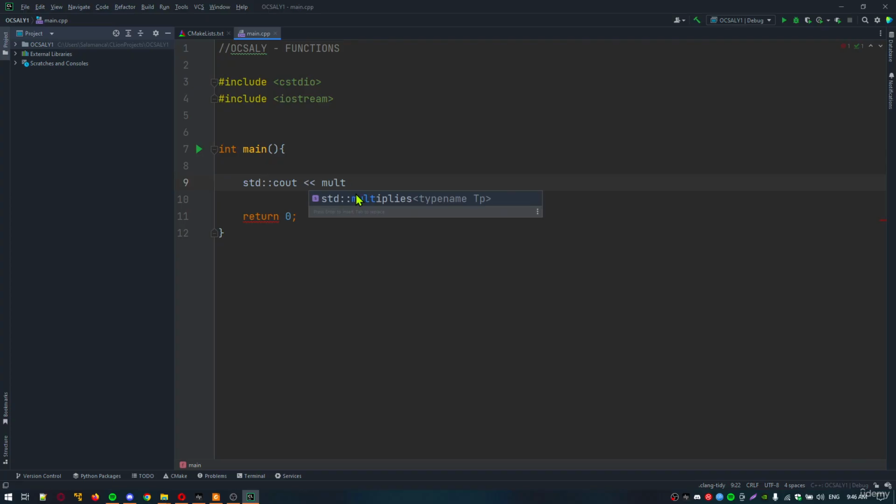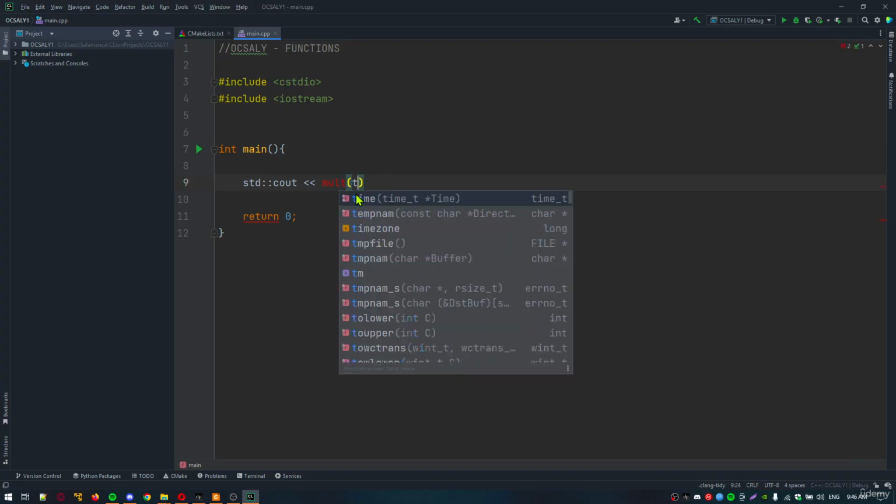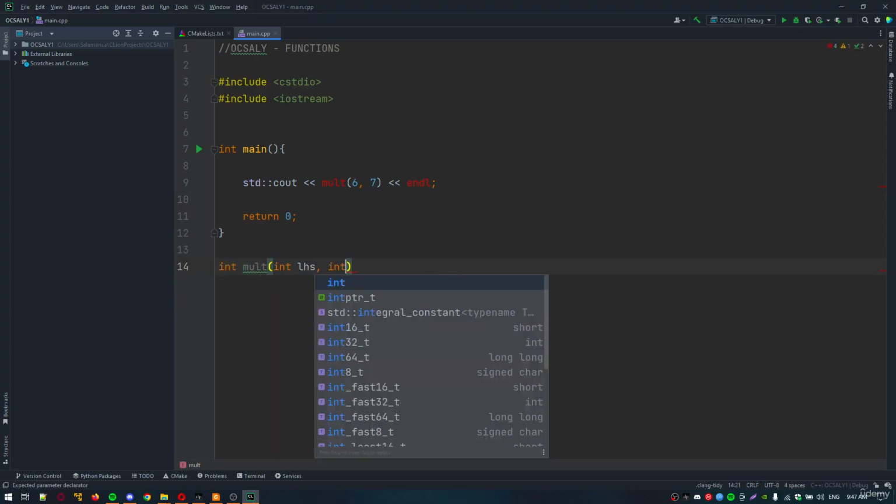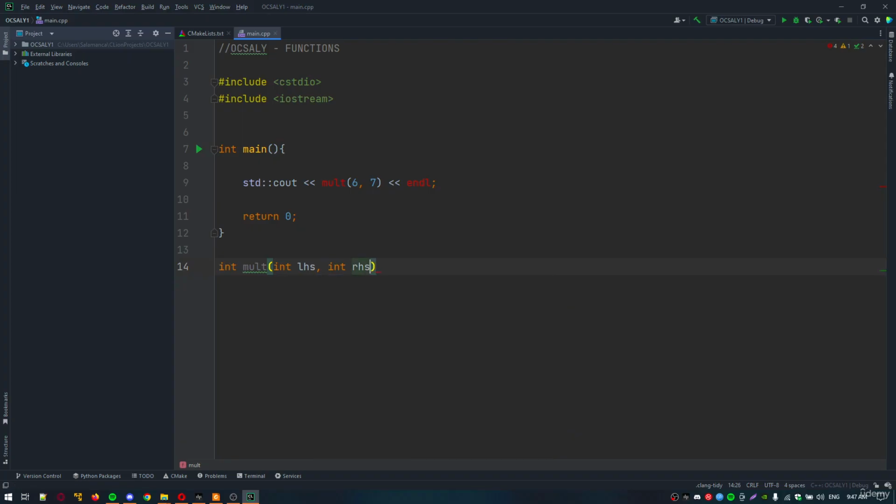So, mult, std, 6, 7. After that we're going to create the mult function: int mult, int LHS, and return LHS multiplied by RHS.